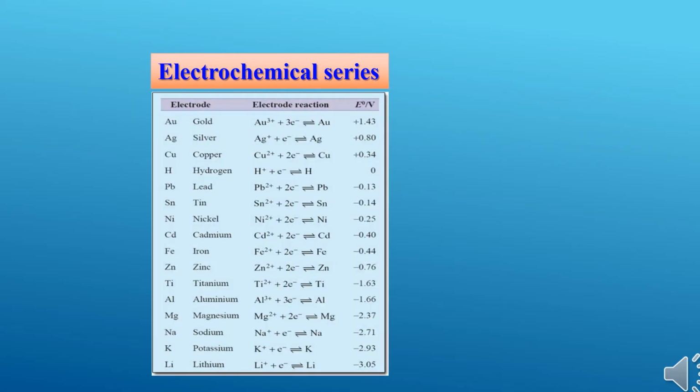So here is the electrochemical series. The various metals are arranged in the decreasing order of their standard reduction potential. Here hydrogen, which is having 0 SRP value, above that we have positive SRP values, below that we have negative SRP values.